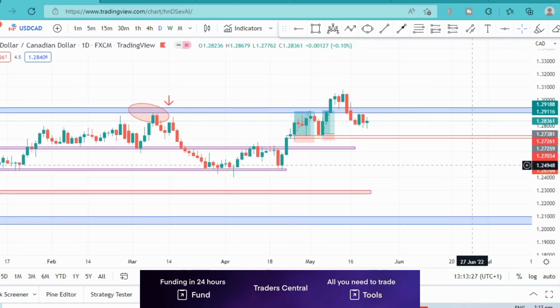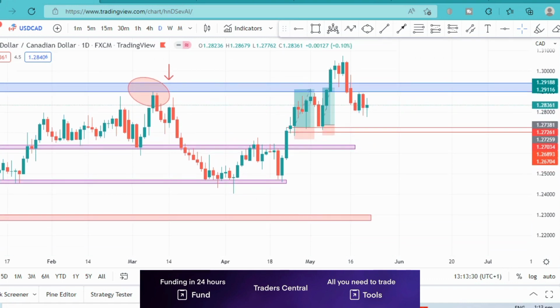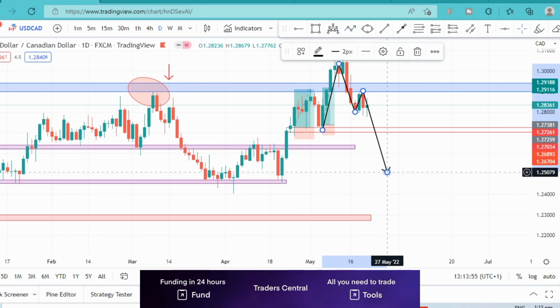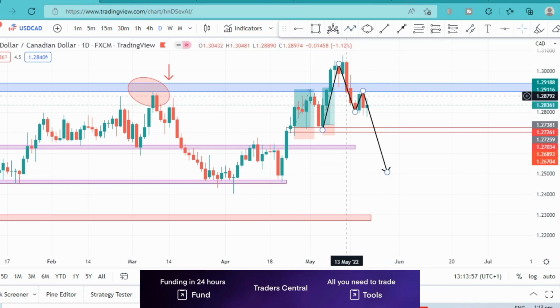And if we go down to the daily time frame, we can see what has happened there. There was this fake out here, and price came back to close below the resistance area, went back up to retest it, and I expect it to continue back down, possibly down into this area here, possibly breaking it as well all the way to this support area here, and even eventually all the way down. But that is what I'm looking at currently.